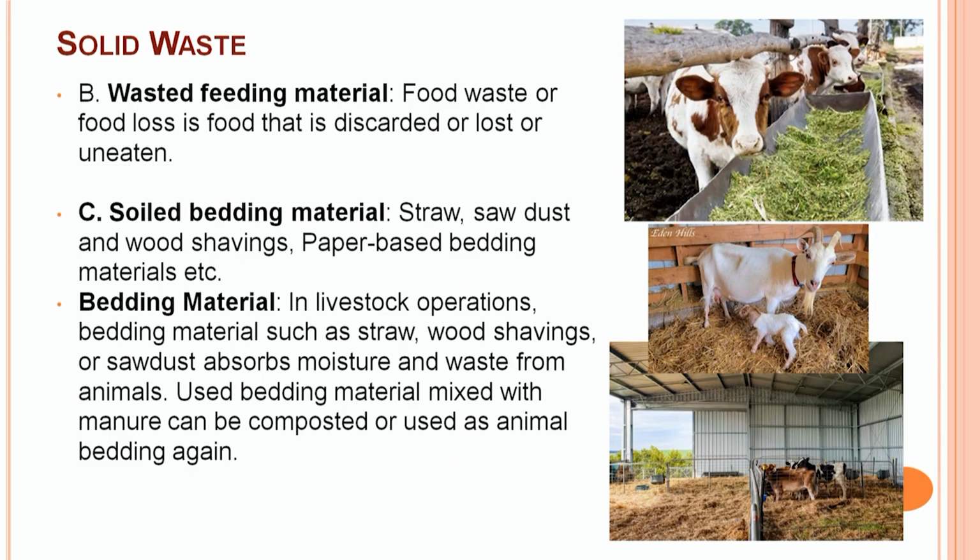Second category of solid waste is wasted food material. Whatever food is consumed by the livestock, some amount is spilled out of the feed trough and feed bunkers and becomes a component of solid waste. Third category of solid waste is the bedding material. Normally, different types of bedding materials like straw, wood shavings and sawdust are used in the animal facility. This bedding material is used to provide comfort and warmth to the animal and also helps to absorb moisture. Later on, after decomposition, this bedding material also becomes part of solid waste management.